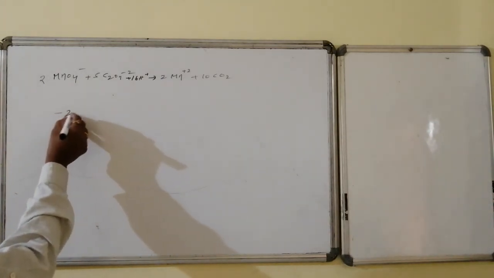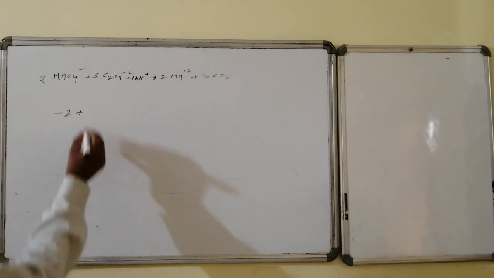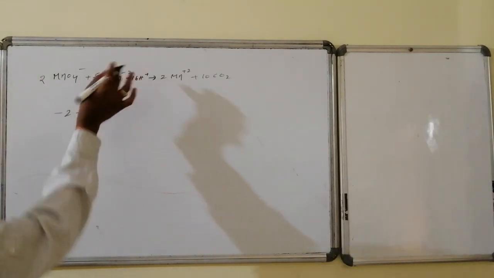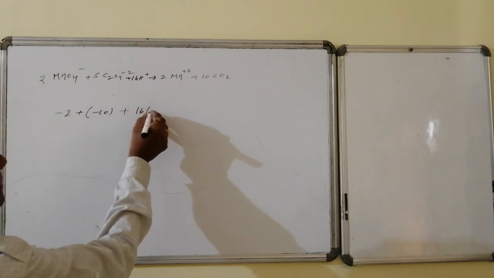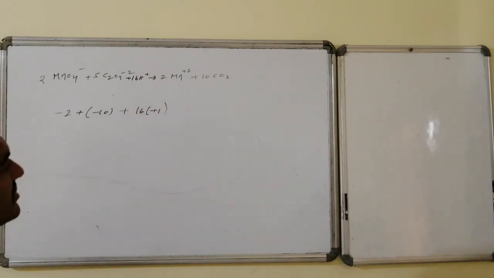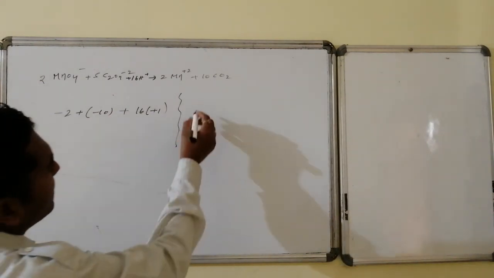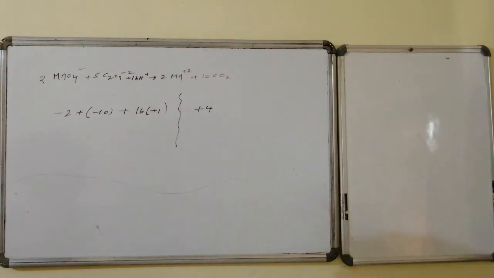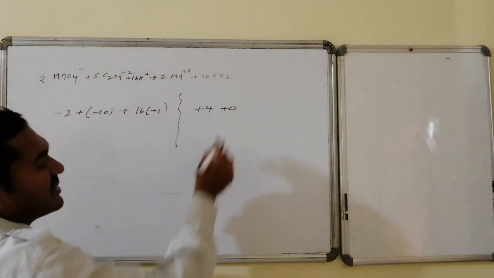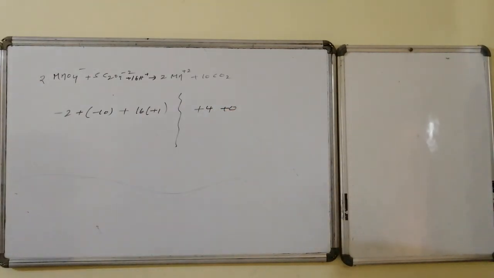Here, 2 units of negative charge plus 5 into 2, 10 units of negative charge, plus 16 units of positive charge. This is the charge on the reactant side. Now the product side: 2 into 2, 4 units of positive charge plus 0, that is 4. If these charges are equal, it is a balanced equation.